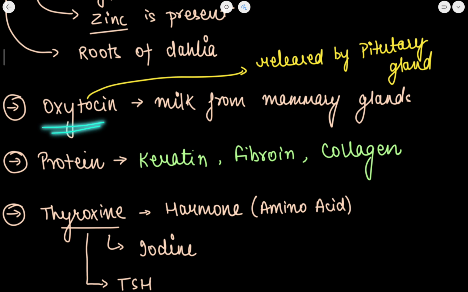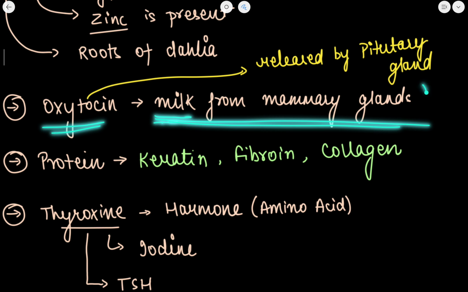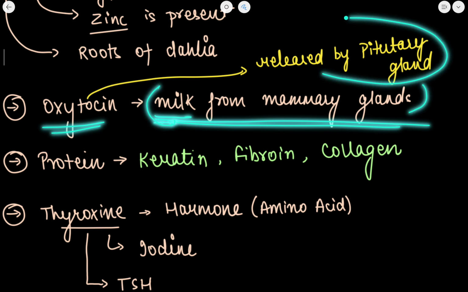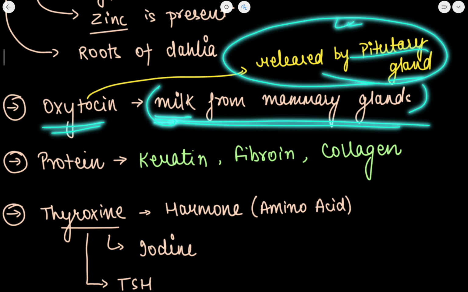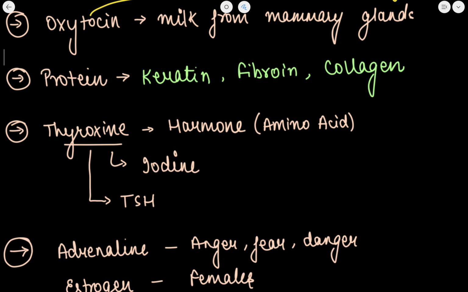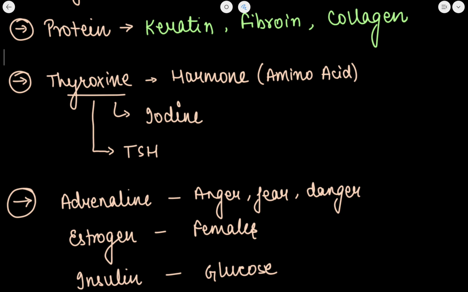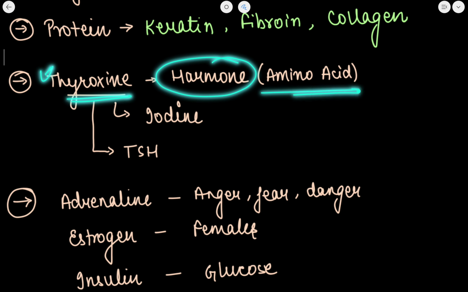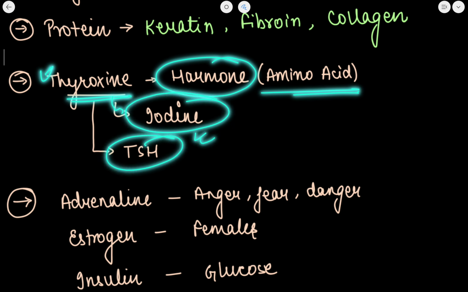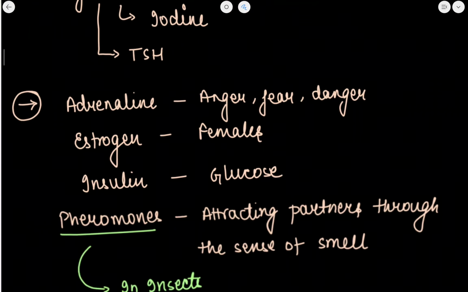Now oxytocin is related to the milk secreted from the mammary glands of the female. Also, oxytocin is released by the pituitary gland. Some of the proteins are keratin, fibrin and collagen. These are examples of proteins. If I talk about thyroxine, it is a type of hormone, also an amino acid. It contains iodine and it has TSH.